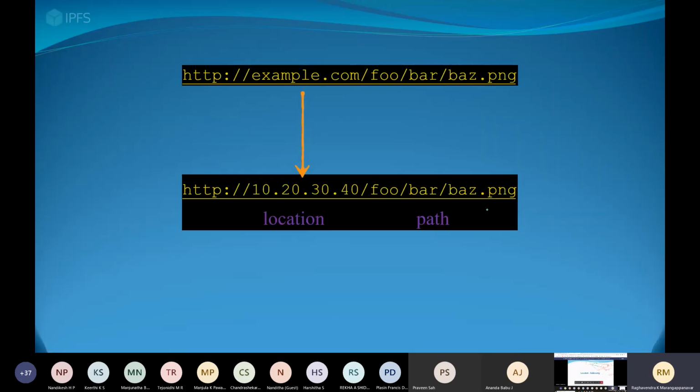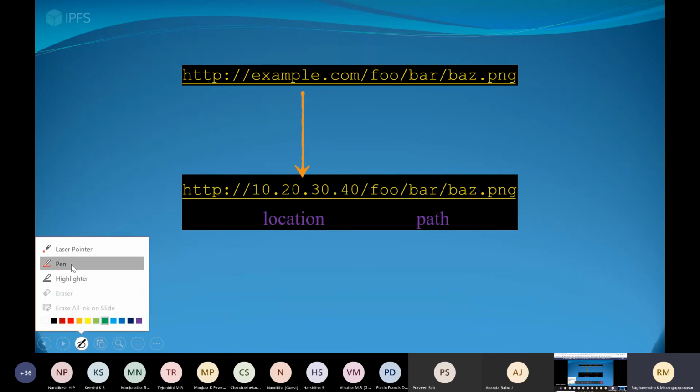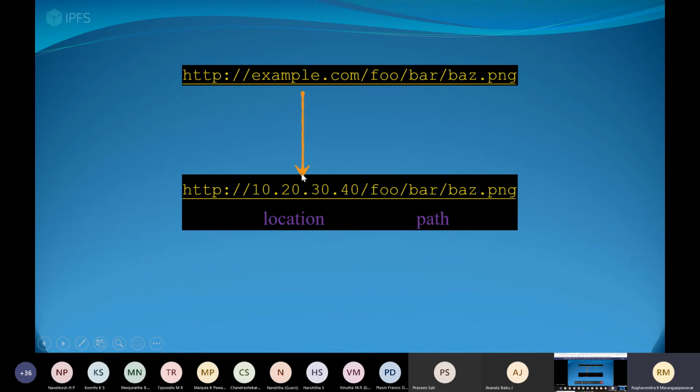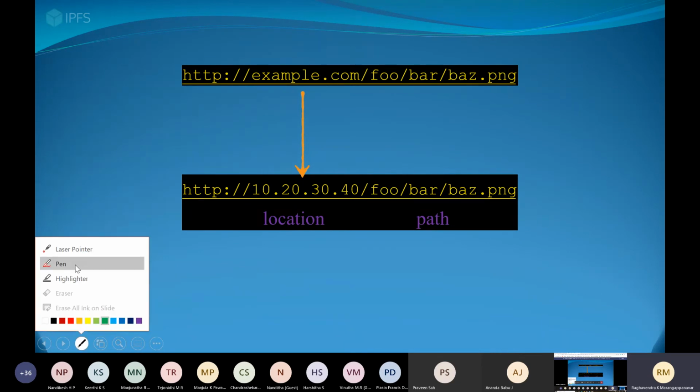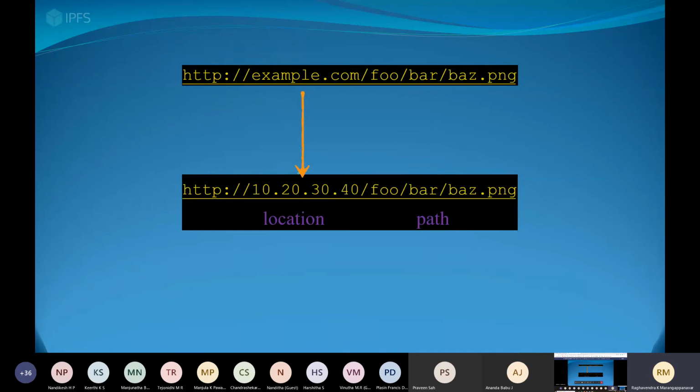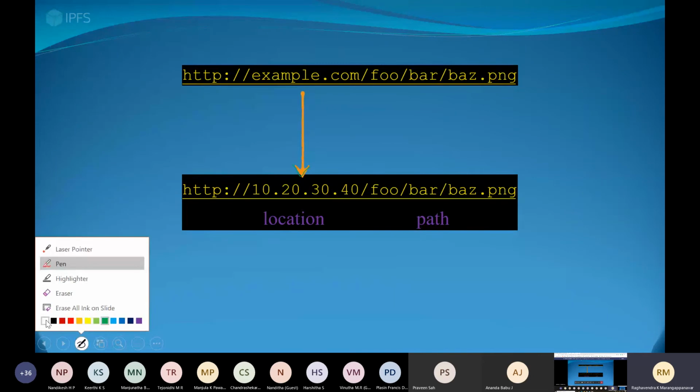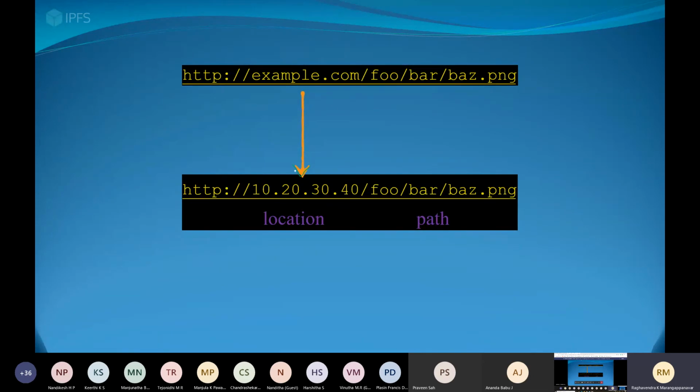Okay, so how will it work internally? Whenever you give this website address, internally it will go to the IP address. This is called domain name server, DNS. DNS will resolve this.